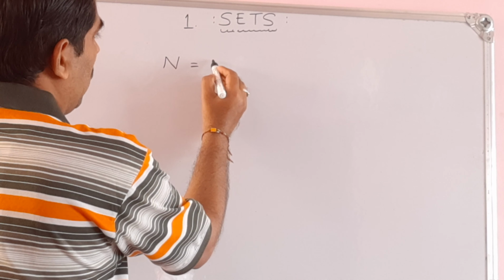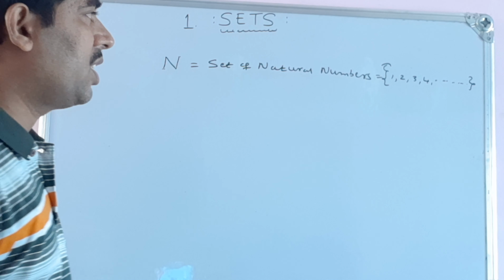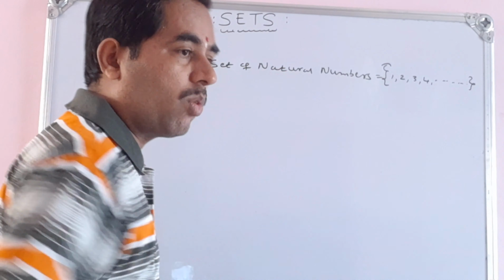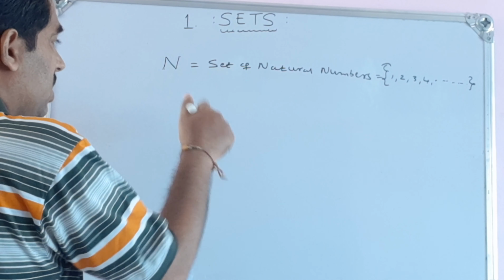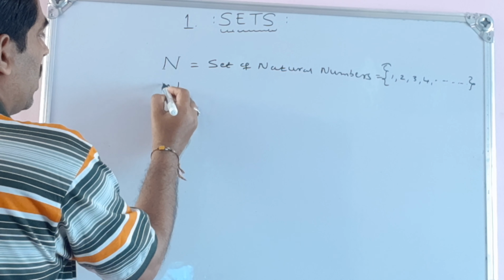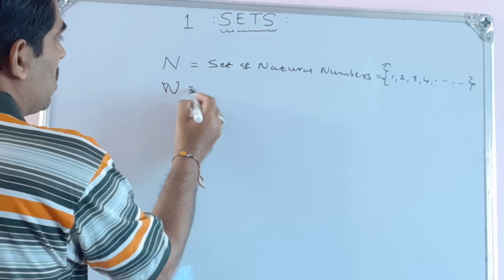So our study begins with this set of natural numbers. On observing carefully, we see that 0 is not included because 0 is not a natural number. Counting numbers are called natural numbers. If I include 0, then that set becomes what? We know that is the set of whole numbers, W.